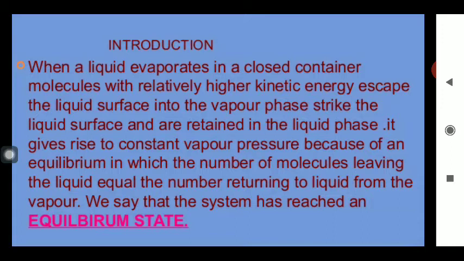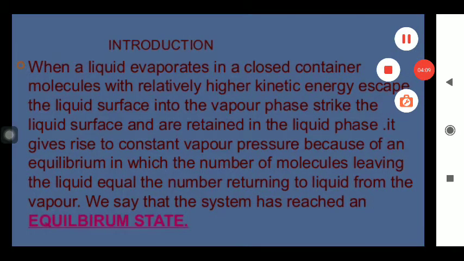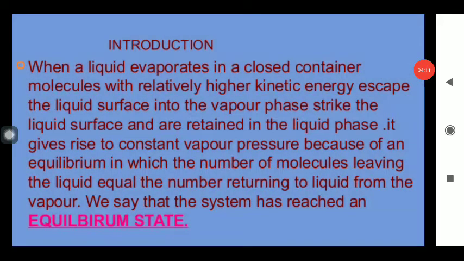In chemistry, there are many types of processes. One is the reversible process and the second type is known as the irreversible process. In all reversible processes, the reactants may combine to form the products. Whenever the reactants combine to form the products, the reaction is said to be in the forward direction.